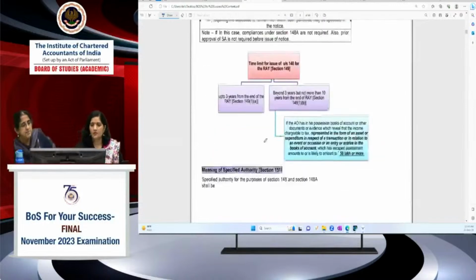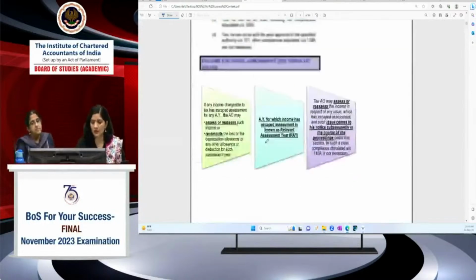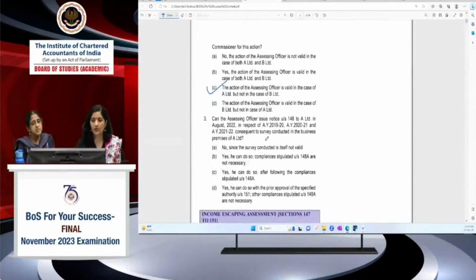So third question करेंगे, देखते हैं एक बार what is this third question. Third question is asking you, can the assessing officer issue notice under section 148 to A Limited in August 22 in respect of assessment 2019-20, 2021, consequent to survey.